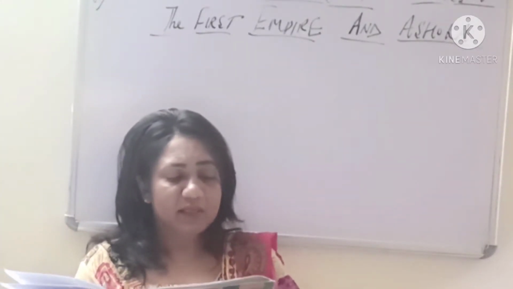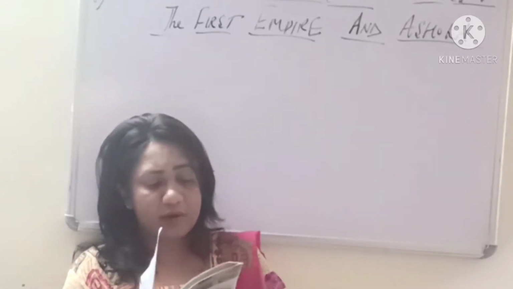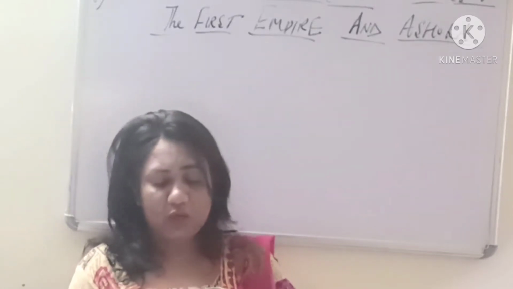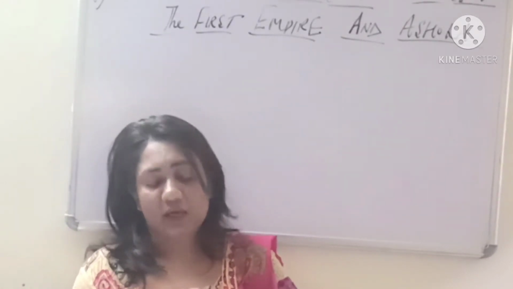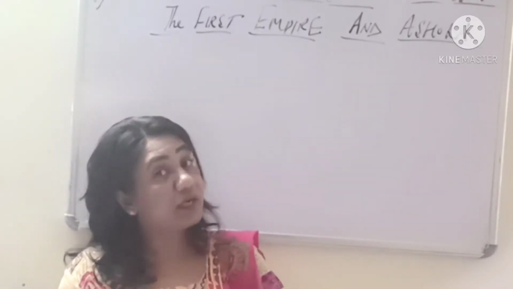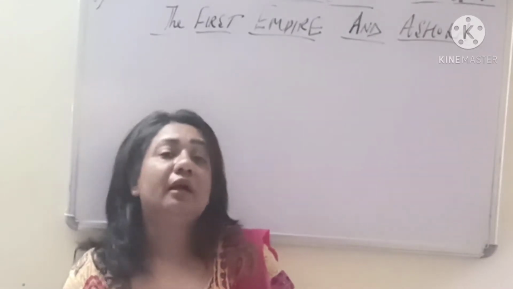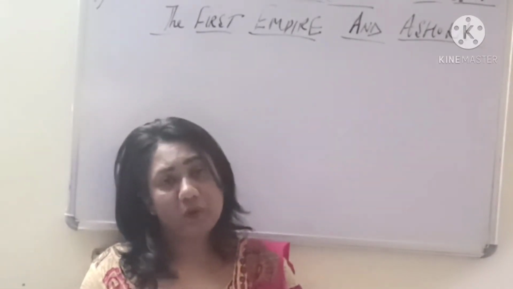Chandragupta was succeeded by his son Bindusara. He was a man of varied interests. Under him, the Mauryan empire spread across the Indian subcontinent. Please underline, up to Karnataka. From the Indian subcontinent to Karnataka, he spread his empire. Only Kalinga and the southernmost parts were outside, which were not under Mauryan control. That is, some southern parts of India and obviously Kalinga.